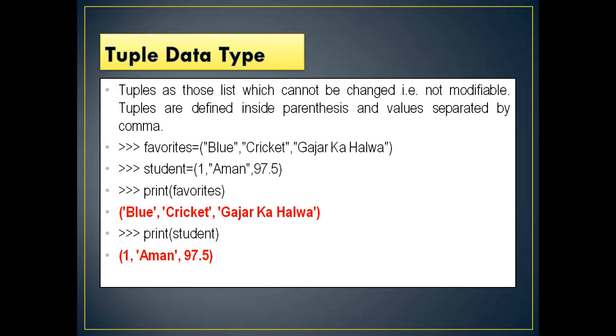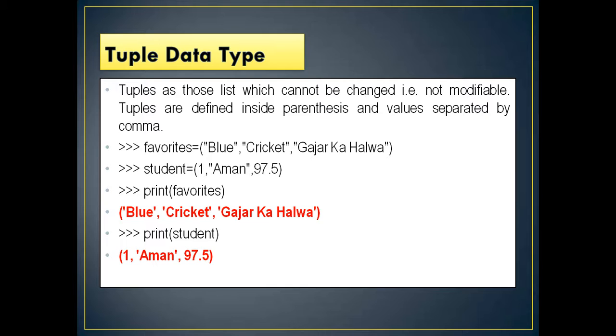Similarly, like a list, a tuple is a sequence that cannot be changed, meaning it is immutable. Remember, a tuple is immutable, that is, not modifiable. Tuples are defined inside parentheses, with values separated by commas. In the case of a list they are covered under square brackets; here they are covered under parentheses. Example, favorites is a tuple having the strings blue, cricket, gajar ka halwa. These are all strings.